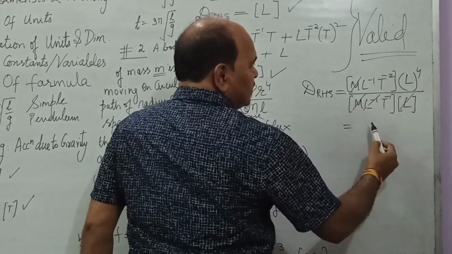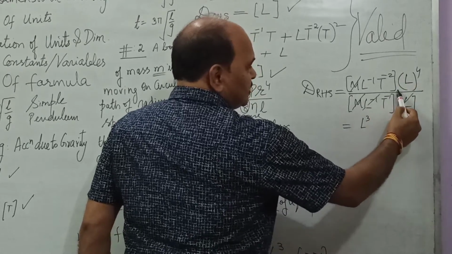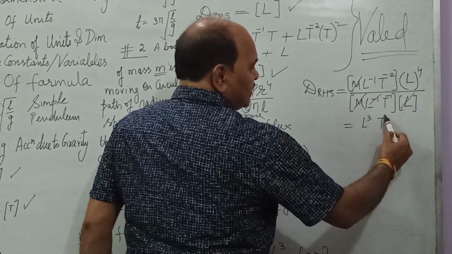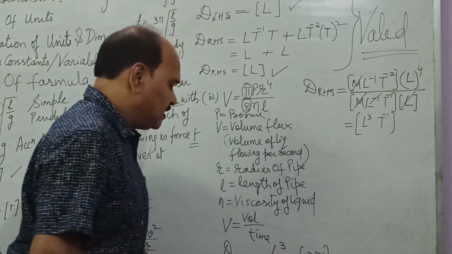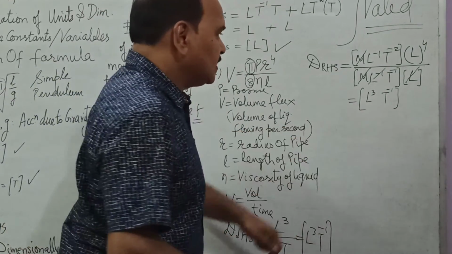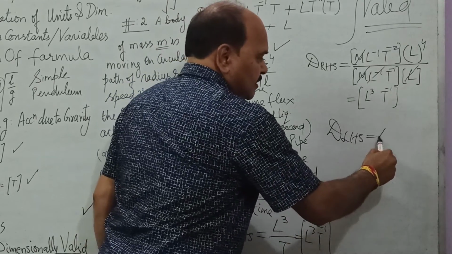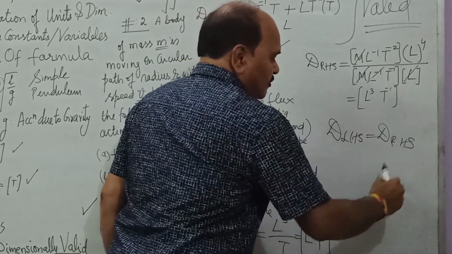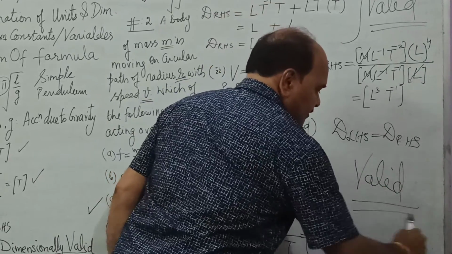This is T^-2, this is T^-1, and we are left with T^-1 in the numerator. Now you can see, the dimension on the left hand side is L^3 T^-1, and the right hand side is L^3 T^-1. Since the dimension of left hand side is the same as the dimension of right hand side, therefore the given formula is dimensionally valid or correct.